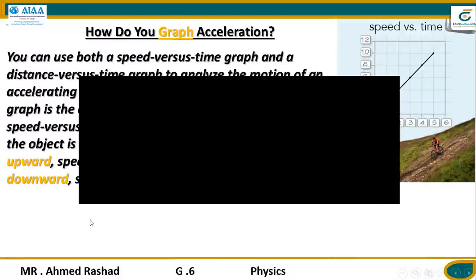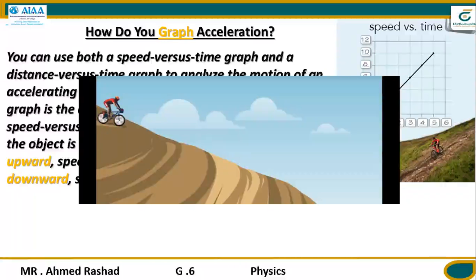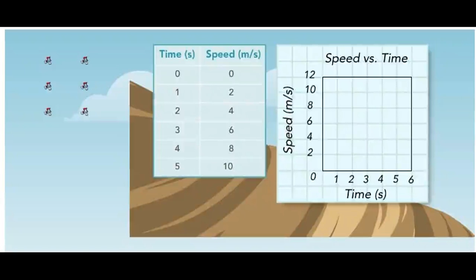Okay, I hope you understand what this video said, describing how we can make a graph of acceleration, and that is the last point in this session. So now we are talking about how we can make a graph for acceleration.